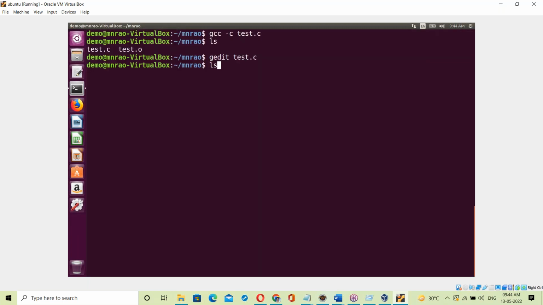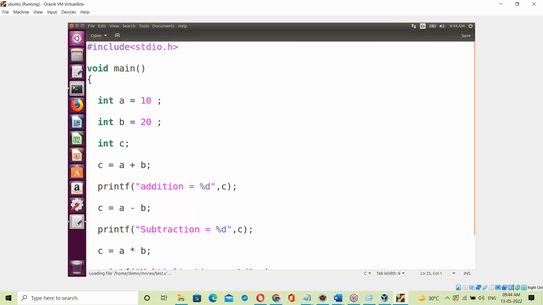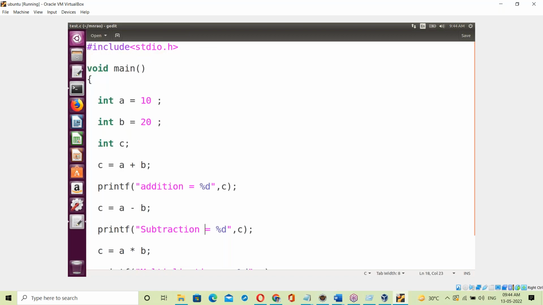After writing the C program, next we should compile it. For compilation, gcc -c test.c, then ls. After compilation, check here the test.o file. What is the test.o file? This test.o file contains binary code for the C program. Binary code for this part, the void main, is all binary code for the C program.